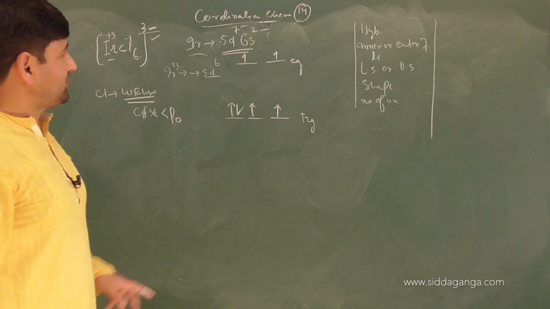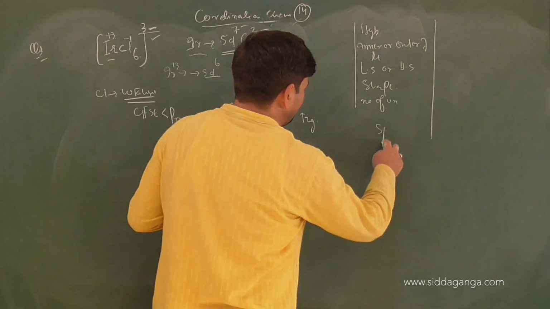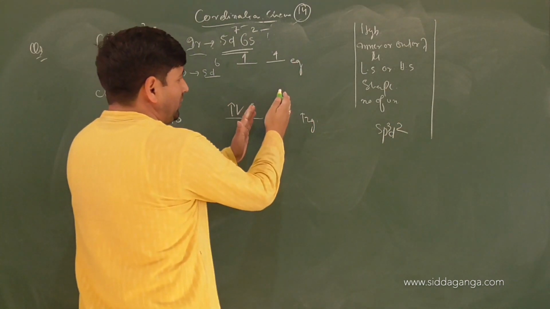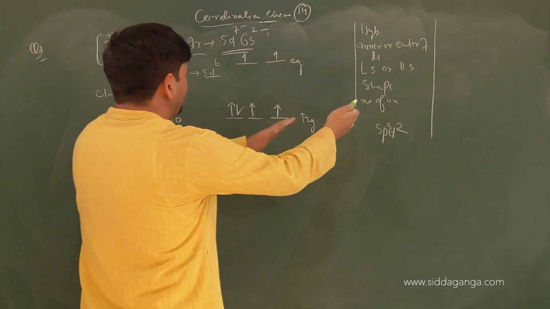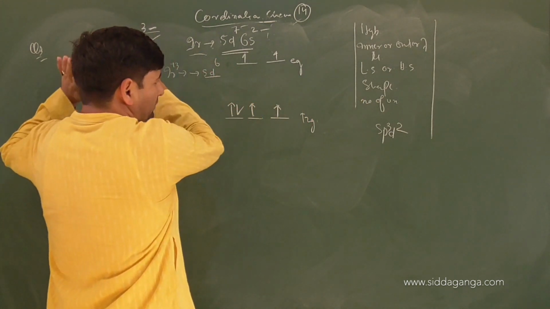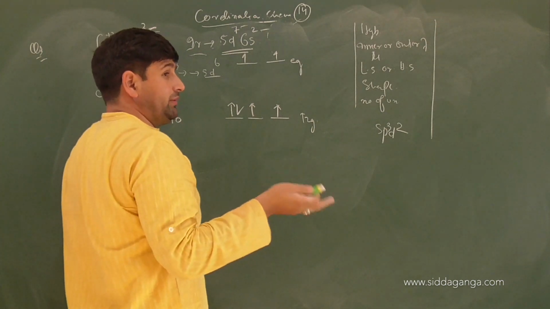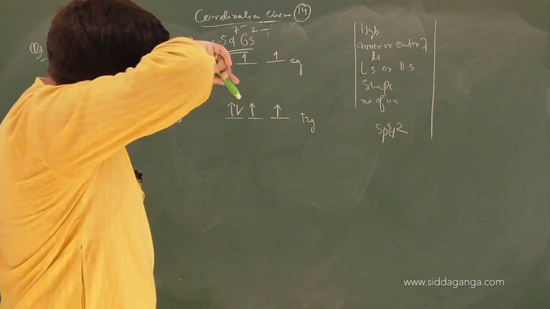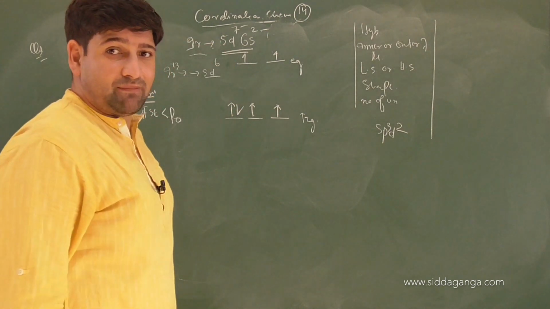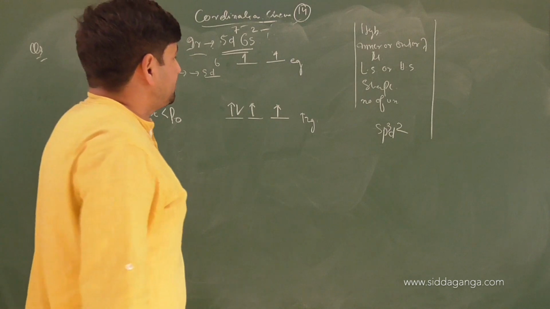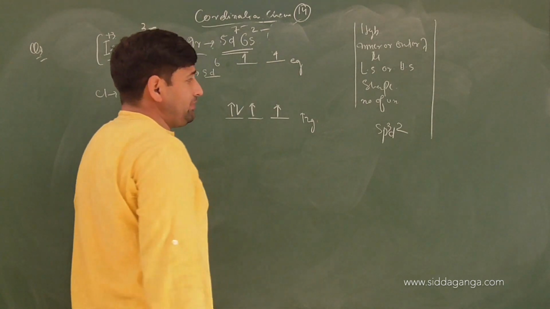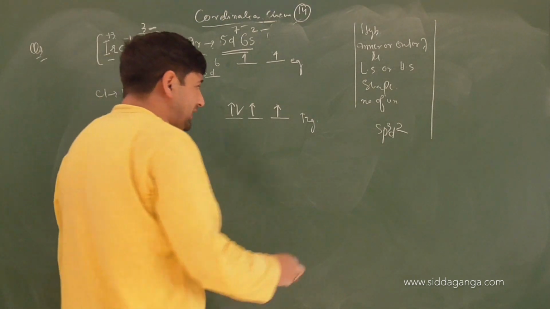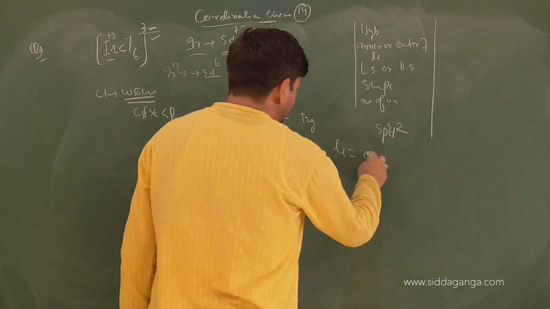Then according to this, the complex will be sp3d2 hybridized because all the 3d orbitals are used. It will make use of d orbitals of 4d to accommodate 6 ligands which are coming for bond formation. Because 6 are coming, 6 orbitals should be provided. These 2 cannot be provided from the Eg set of d. So it will be sp3d2 hybridization. Then the number of unpaired electrons is 3. What will be the magnetic moment? Root 15. However, when you look at the experimental magnetic value of this complex, it comes equal to 0.